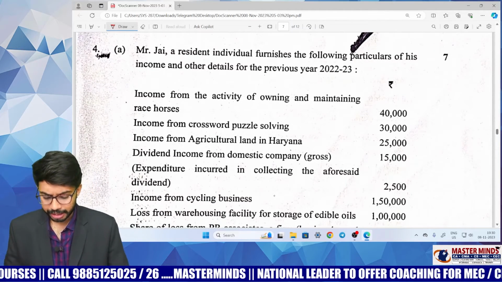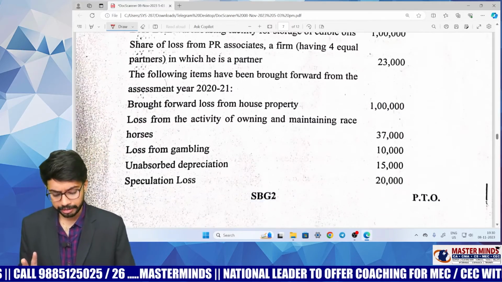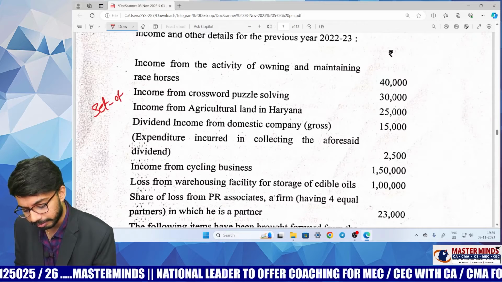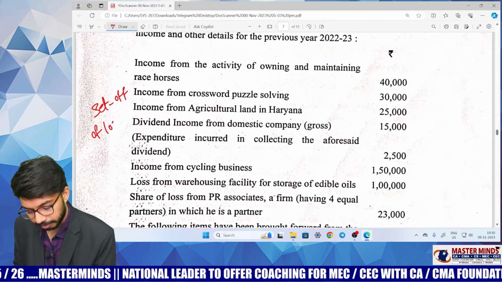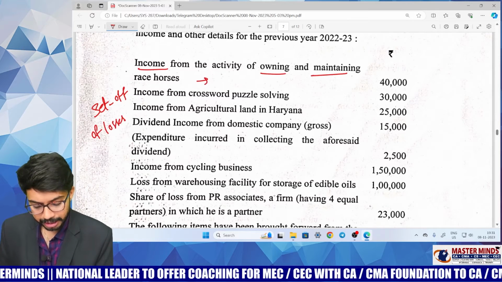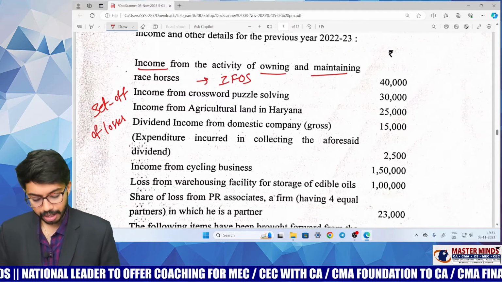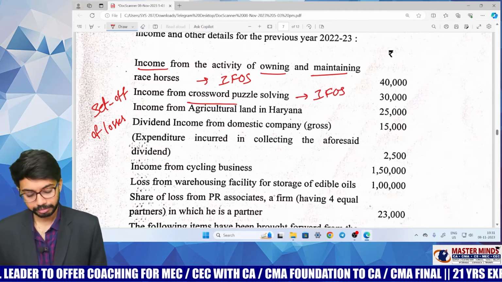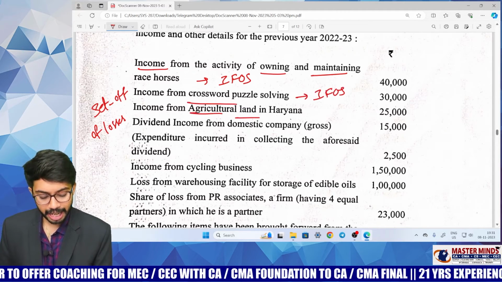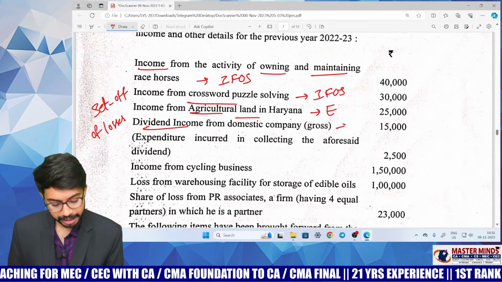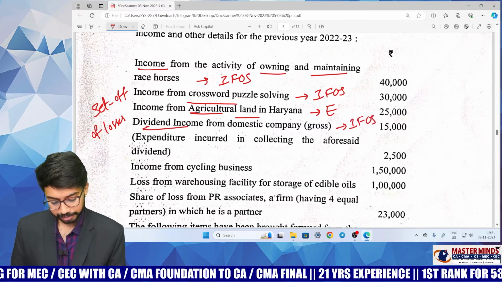Fourth question, this is also a simple question. Actually this question belongs to set off of losses. So there is income from owning and maintaining racehorses. This is taxable under IFOS. Income from crossword puzzles, this is also taxable under IFOS. Income from agricultural land in Haryana, this is not taxable, this is exempt. Dividend income, again this is taxable under IFOS.